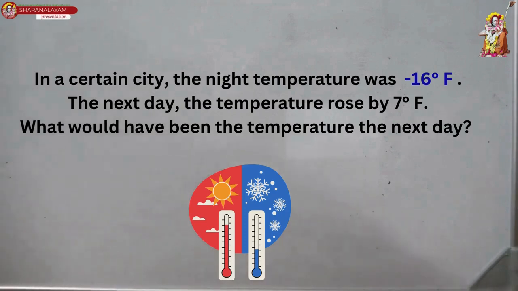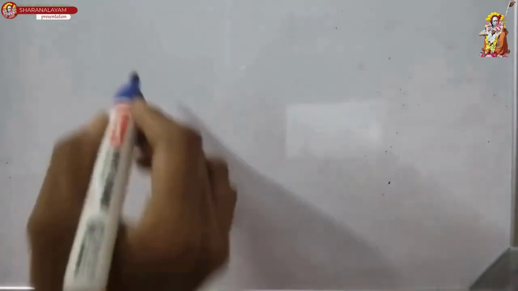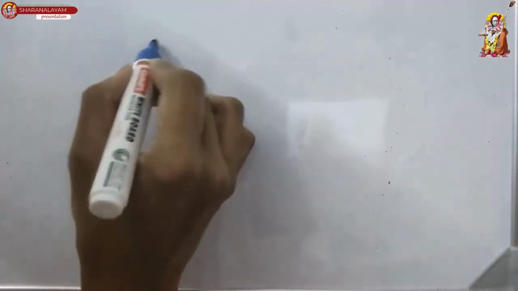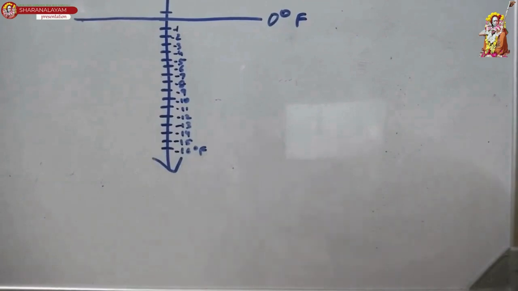In a certain city, the night temperature was minus 16 degrees Fahrenheit. The next day, the temperature rose by 7 degrees Fahrenheit. What would have been the temperature the next day? So here what do we see? In a certain city, the night temperature was minus 16 degrees Fahrenheit. So if the temperature at night was minus 16 degrees Fahrenheit and the next day the temperature rose by 7 degrees Fahrenheit, what does it mean?